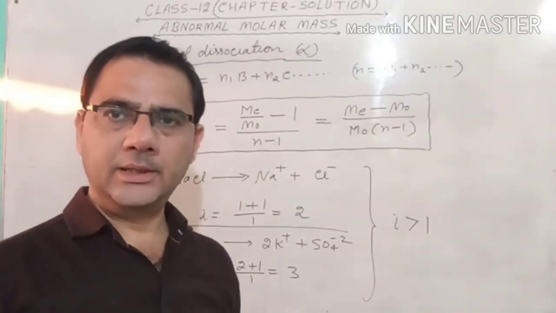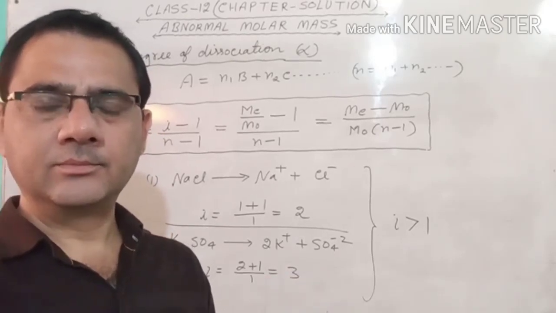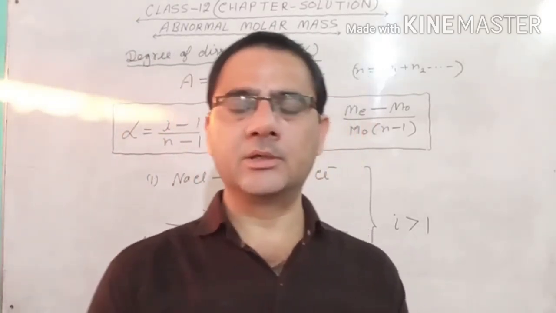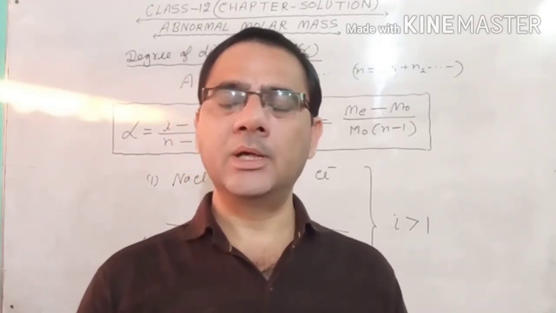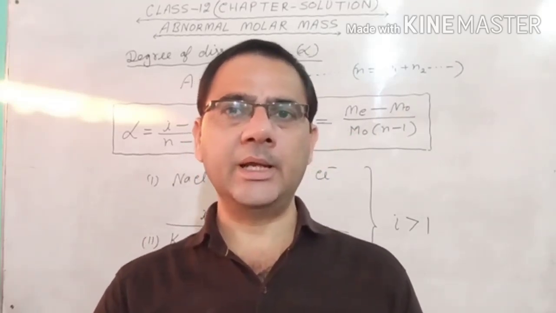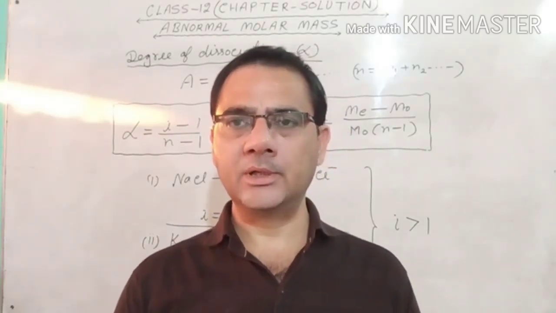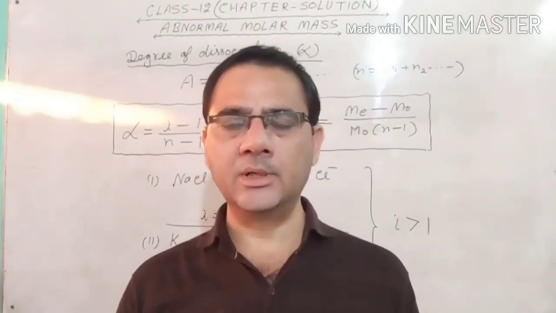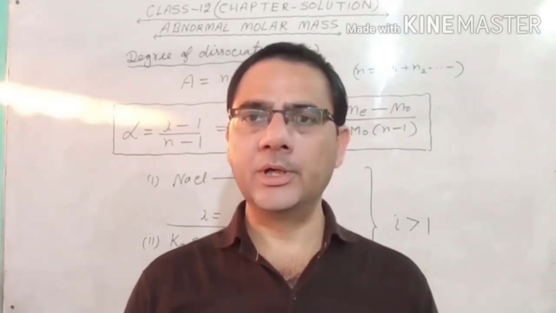Now we will study the next topic, called the degree of dissociation, and that is called alpha. Sometimes when a process takes place, the reactants completely react, they are consumed and they form the product. But sometimes the reactants do not react up to 100% extent. They may react 30%, 40%, 50%, like that. And how much they dissociate or associate is measured in terms of alpha, called the degree of dissociation or degree of association.